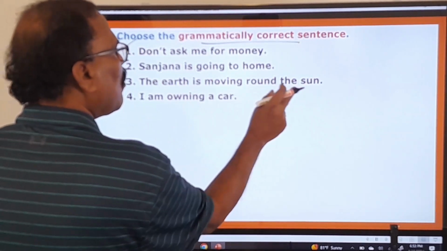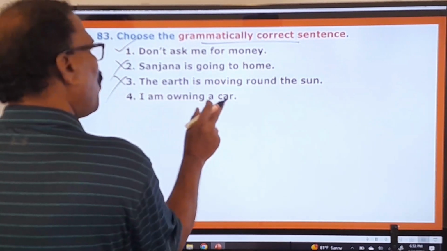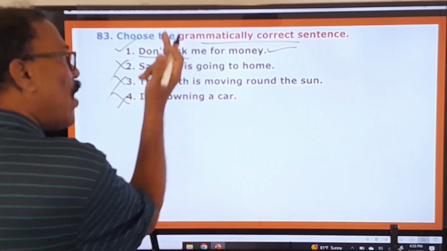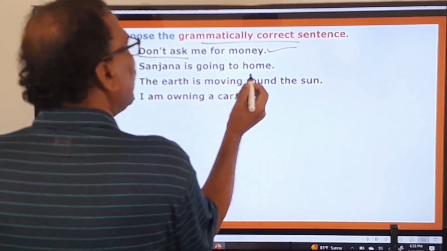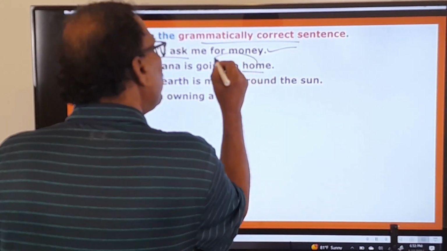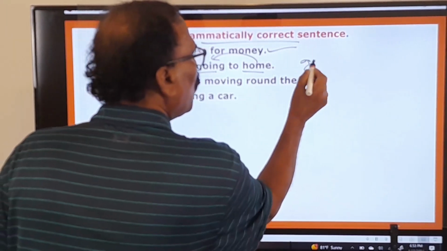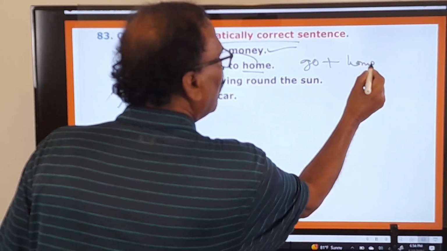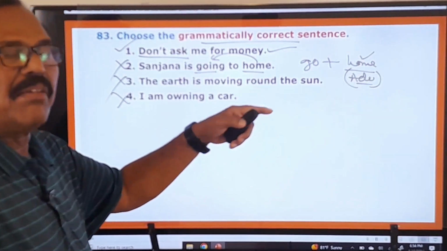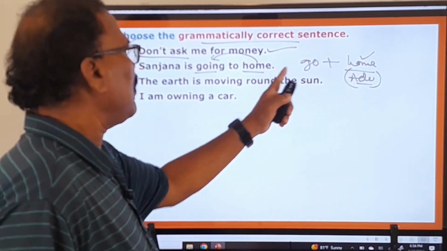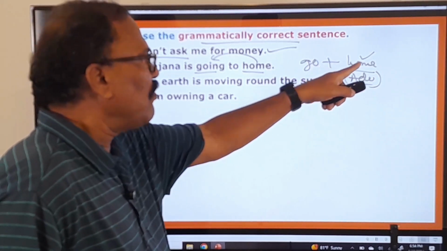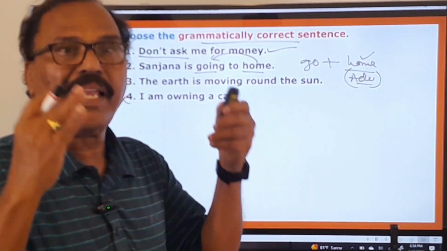The earth is moving around the sun. No. I am owning a car. No. This is wrong. Why? Because whenever this home is used with this verb go plus home, then this home will be functioning like an adverb. Whenever this home is used with go, this home will be functioning like an adverb.